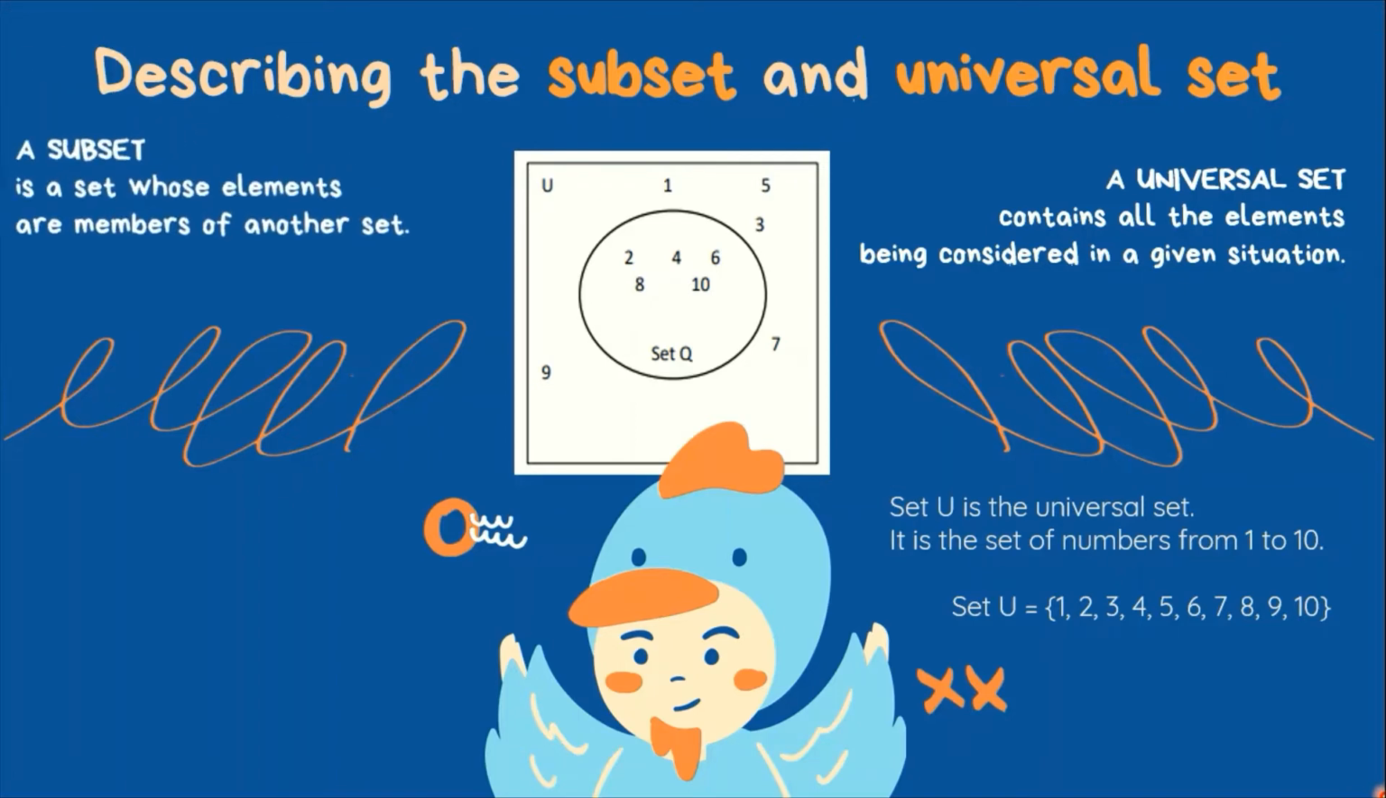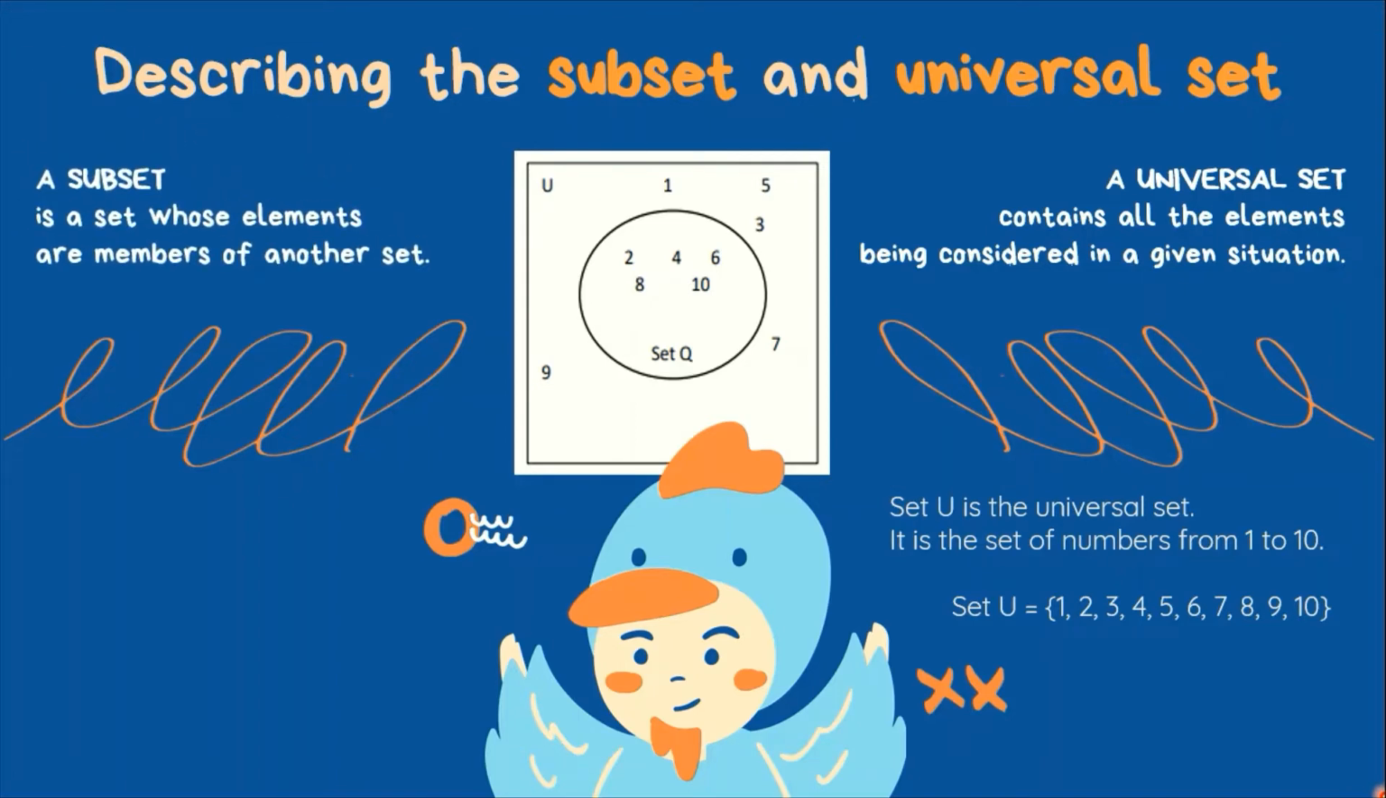A subset, on the other hand, is a set whose elements are members of another set. Set Q is a subset of U, meaning every element ni set Q ay napapaloob sa universal set. It means that set Q is only a part of the universal set. It is only a subset of the universal set U.